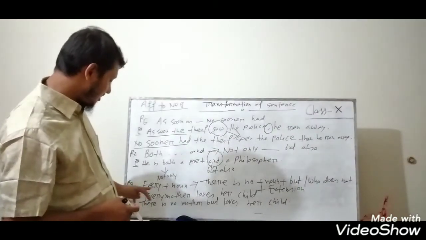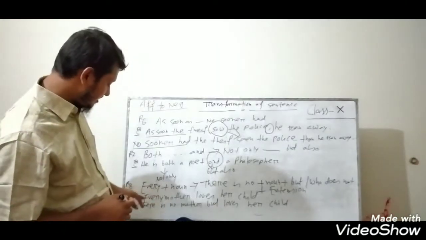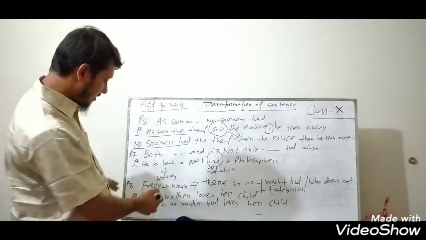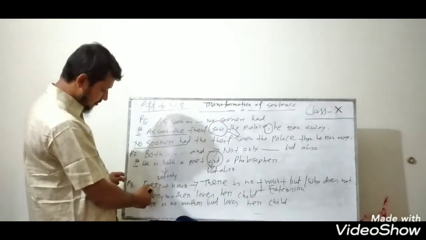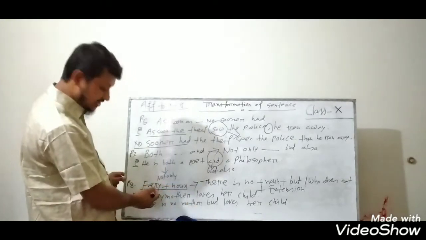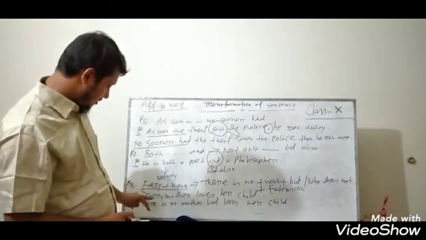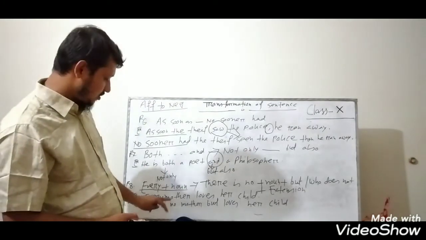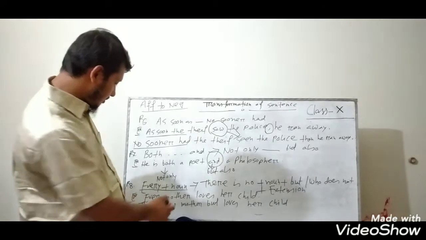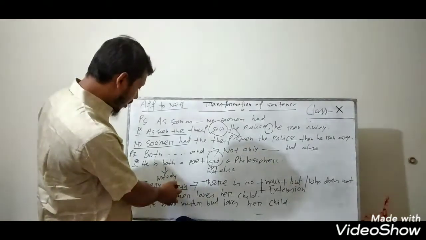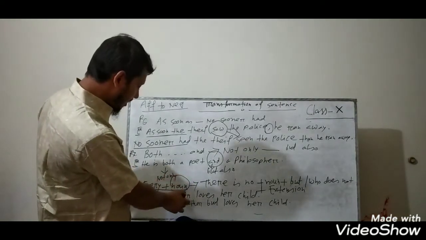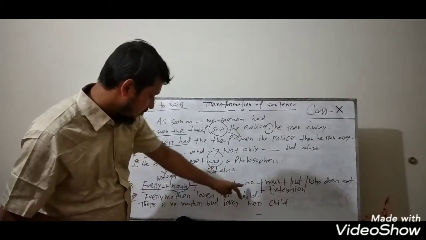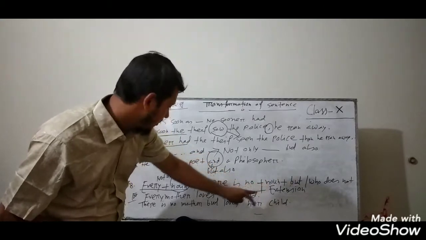And rule number 8: if the sentence begins with "every" plus noun, instead of "every," you have to write "there is no," then the noun. Here the noun is "mother." There is no mother. I have also written the structure, please look at the board.